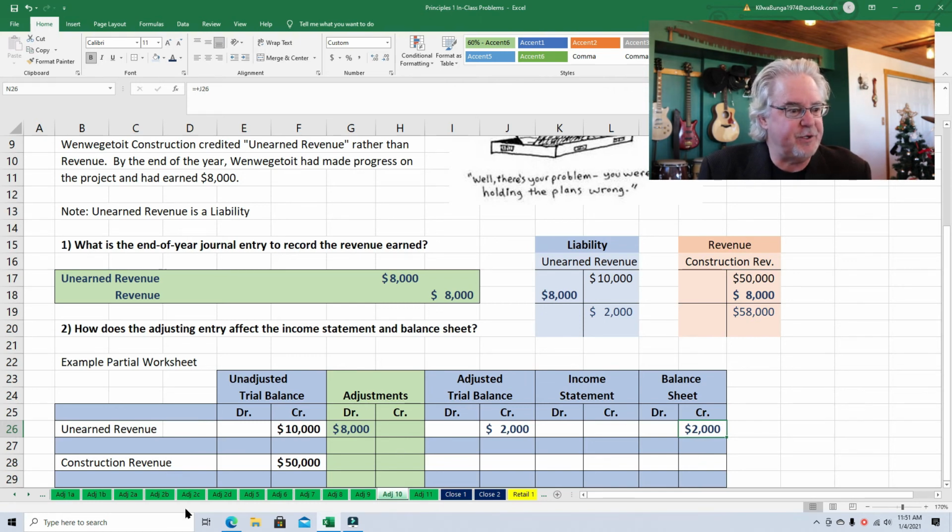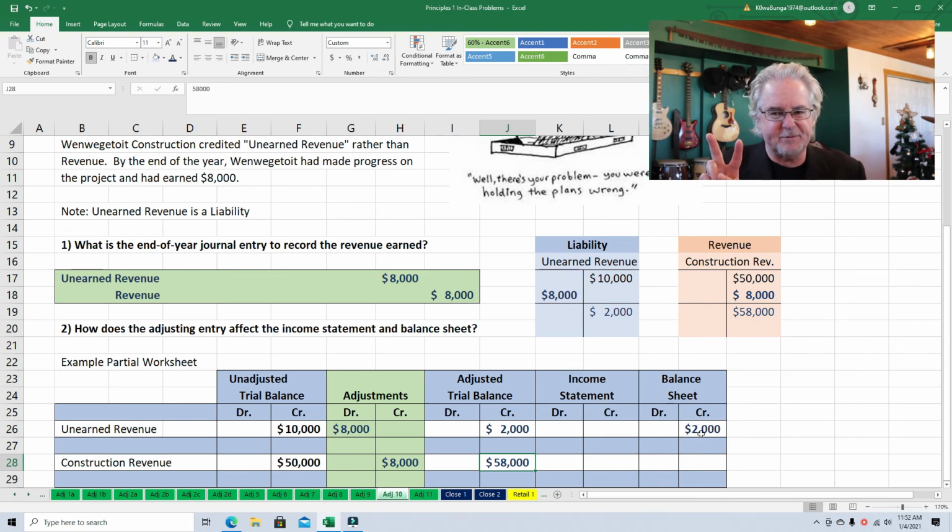Now, construction revenue, we've got a credit of $50,000, and according to our adjusting entry, we're crediting it again for $8,000. Okay, so a credit of 50 and a credit of 8 gives you a credit of 58. Okay, easy. And then you have to decide, well, where does it go? Does it go on the income statement or balance sheet?